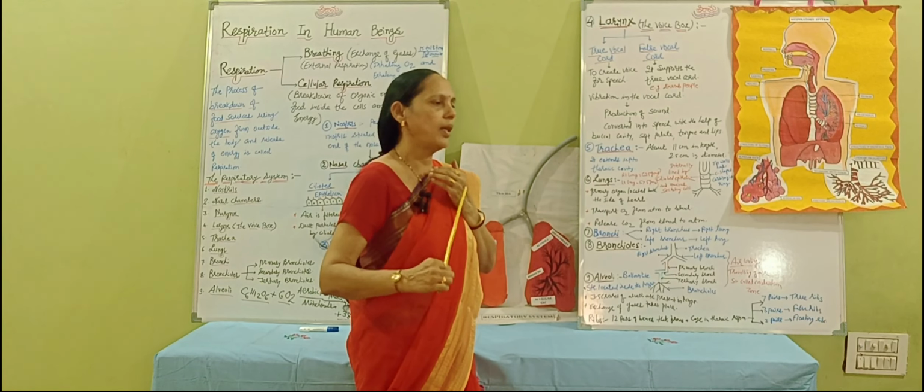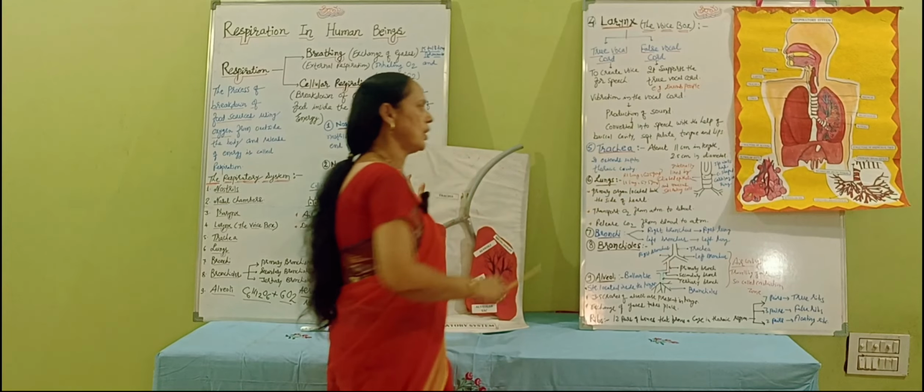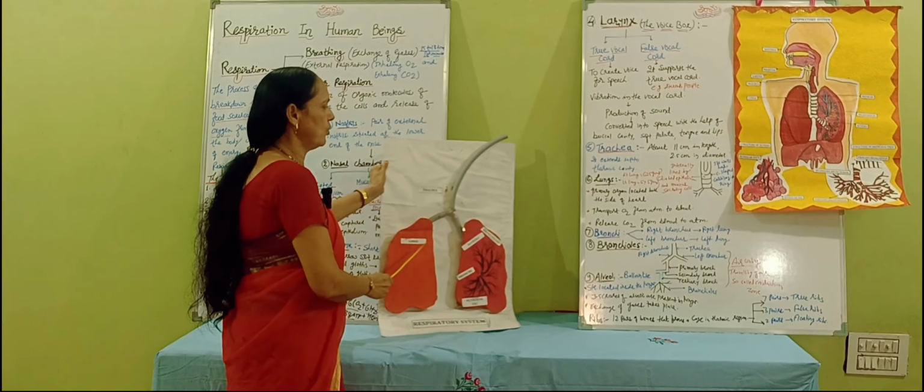You can see here ring-like structure. So this type of cartilaginous ring is there. Now this ring is also internally lined by ciliated epithelium and mucus. Here also we have ciliated epithelium, as in the nasal chamber. Here also ciliated epithelium means again air is getting cooled, and then it passes on, where trachea extends into the lungs.